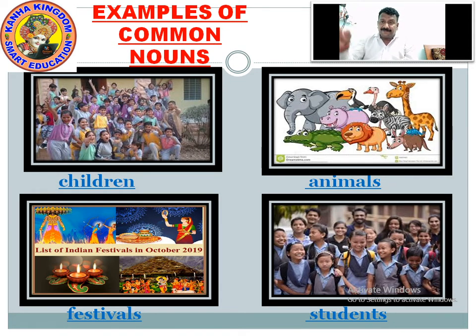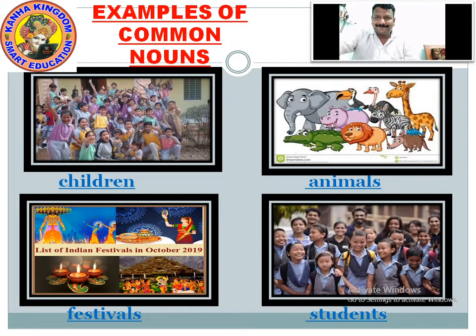Just this is for your understanding that there are 4 festivals which are celebrated, which are commonly called festivals. There are many students there in school uniform, so they are commonly called students. Here there are many children sitting, so we call them children. Here you can see animals, there are 5, 6, 7, 8 animals. We commonly call them animals, right? So let's go ahead with more examples.